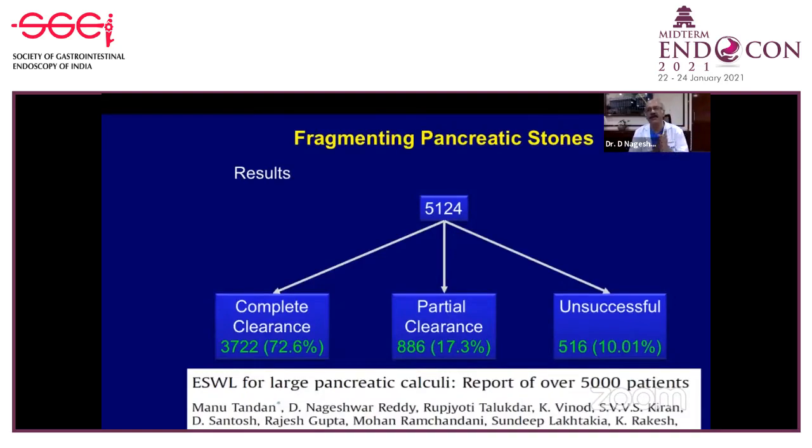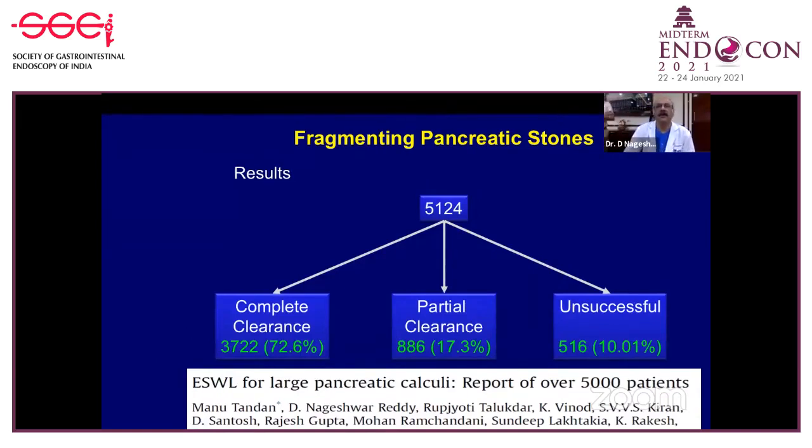And we found that ESWL is much superior to intraductal pancreaticoscopy. And this is actually the world's largest series published by my colleague Manu Tandon in Pancreatology, where 5,000 patients had almost complete clearance in 72%, partial clearance in 17%. So in over 90% of the patients, we could clear the stones completely with effective therapy.